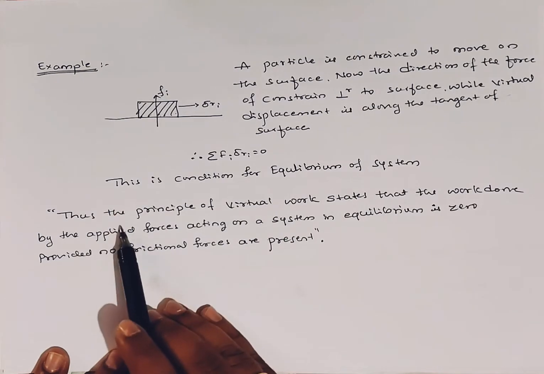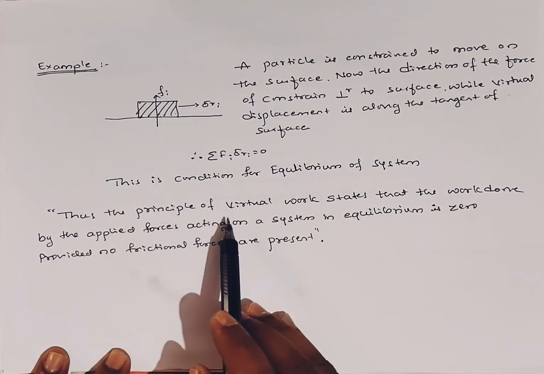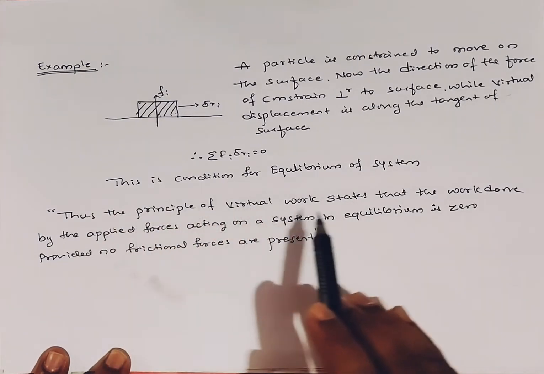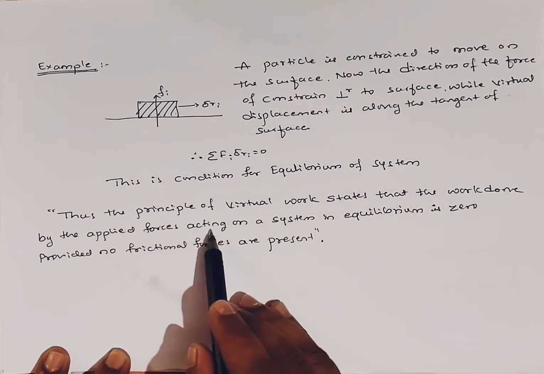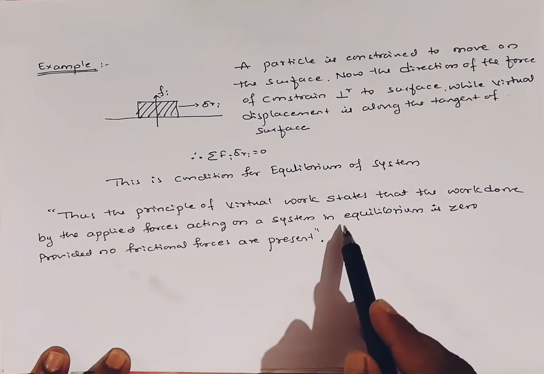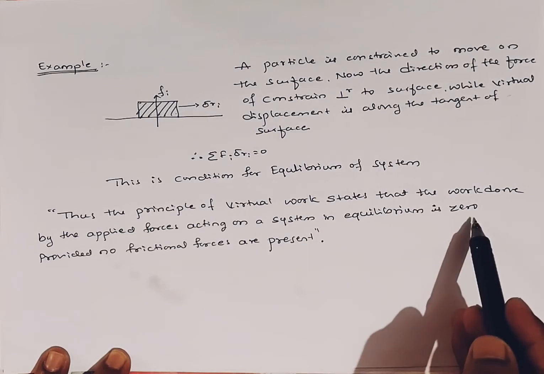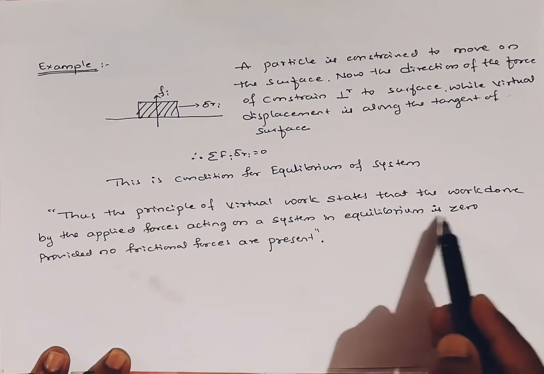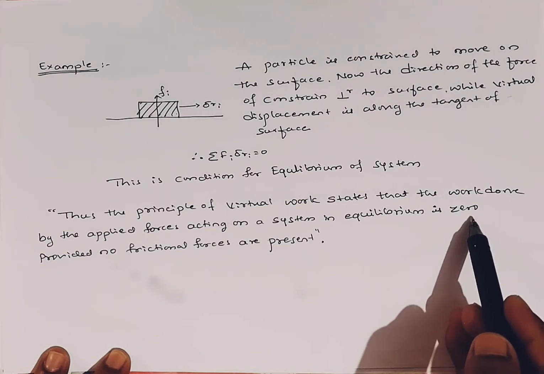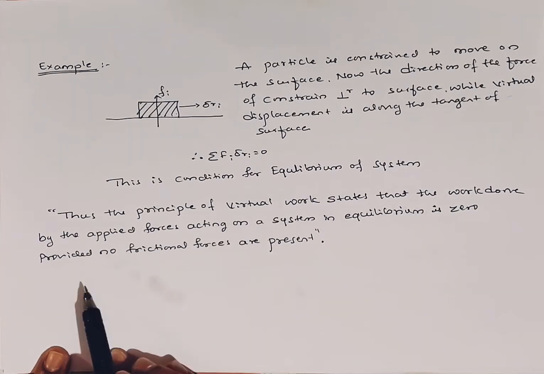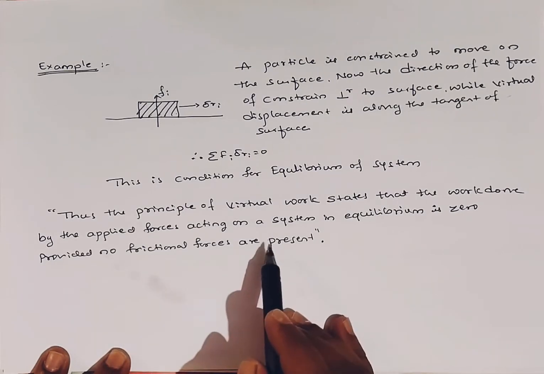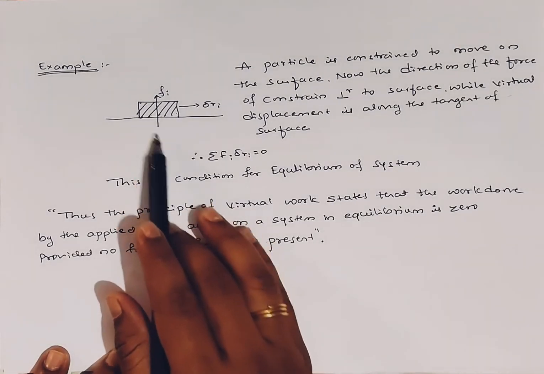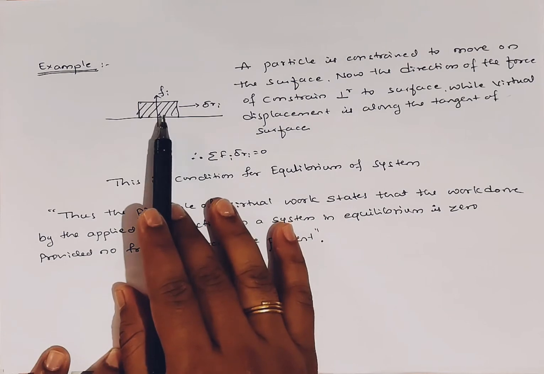Now come to the point: what is the principle of virtual work? The principle of virtual work states that the work done by the applied force acting on a system in equilibrium is 0, provided no frictional forces are present. Means it is free from frictional forces, right?